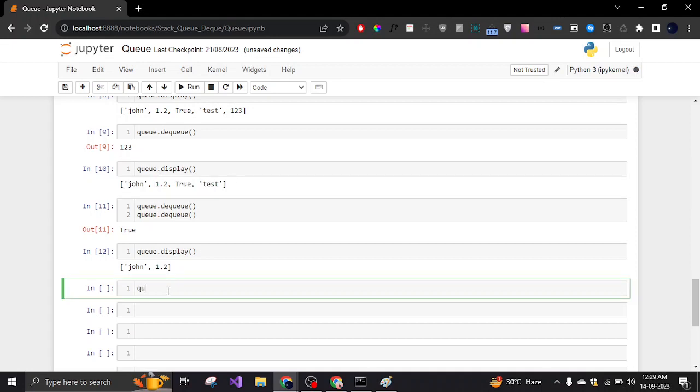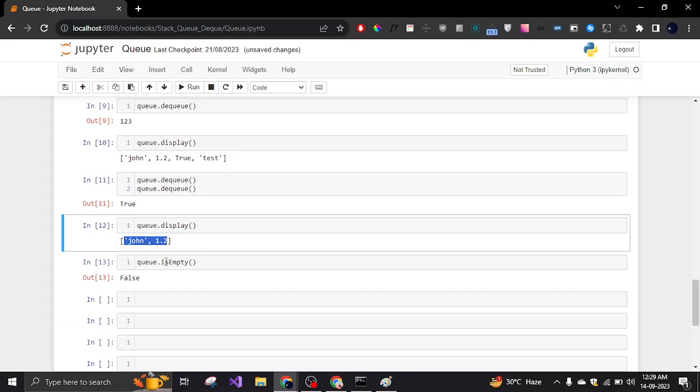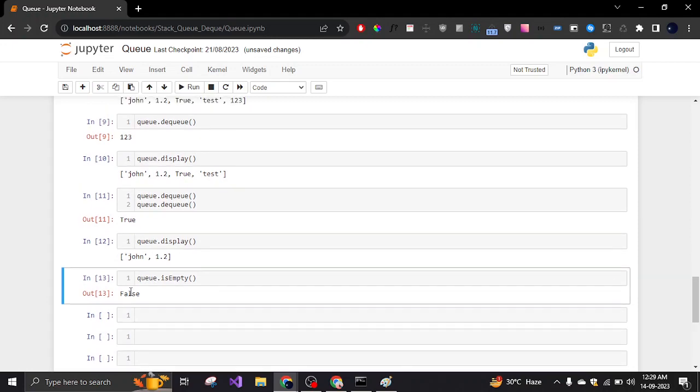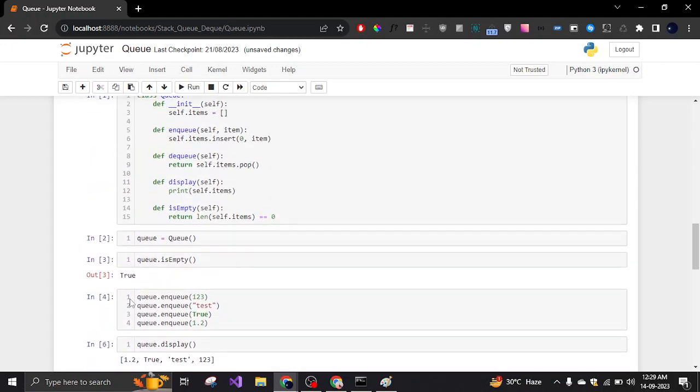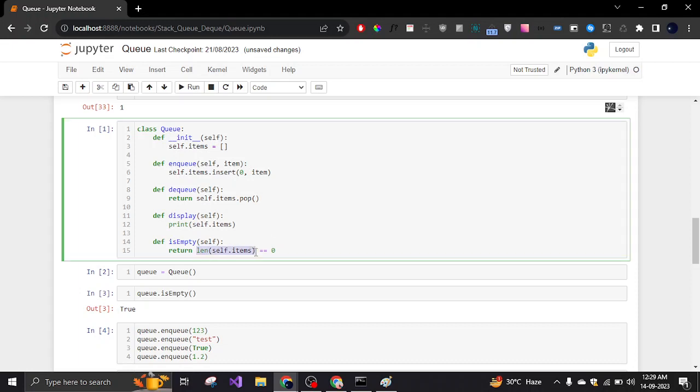Now let's check if the empty function is working or not. Yes, it's working. As we see that there are two items, it shows that the array has some items, that's why it's giving me that it's not empty, so it's giving me false. So this is basically how we can implement it, and there's another function which you can also use, which is size. It's really simple. All you can do is return this in that function and it will return you the size. But that's not necessary. These are the main functions that you should know about, the main functionalities of this queue.